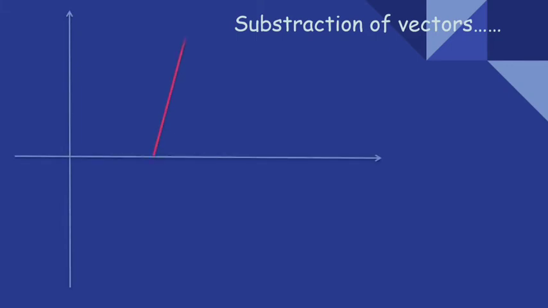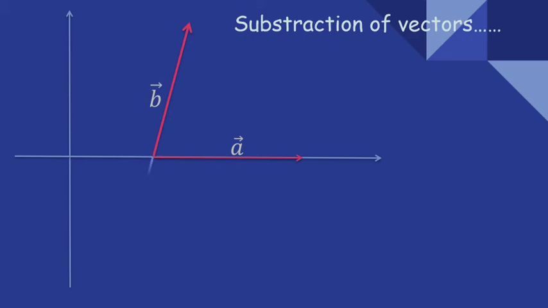So now we see the subtraction of vector. Subtraction of vector is not like that we can directly subtract vector B from vector A. So for this, let's consider a two-dimensional frame and draw a vector B in this frame like this, and also draw a vector A like this. Both are separated by an angle, and the tails of both vectors coincide.